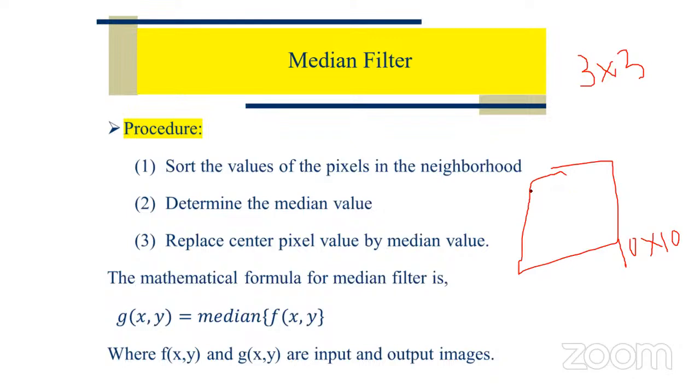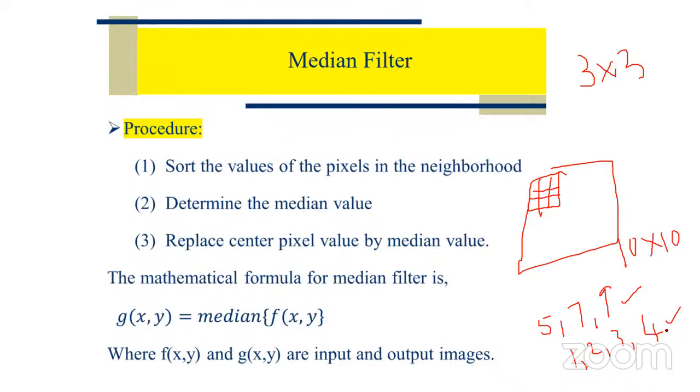Now we have to consider the first 3x3 block, 3 rows and 3 columns. This sub image is called the mask, and in this sub image we have to find the median value. We know how to find the median: arrange the elements. If we take 5, 7, 9, the median is 7. If we take 1, 2, 3, 4, then (2 plus 3) by 2, that is 2.5, is the median. The middle observation is the median. When you have an odd number of observations, the middle one is the median. When you have an even number of observations, the average of the middle values is the median.